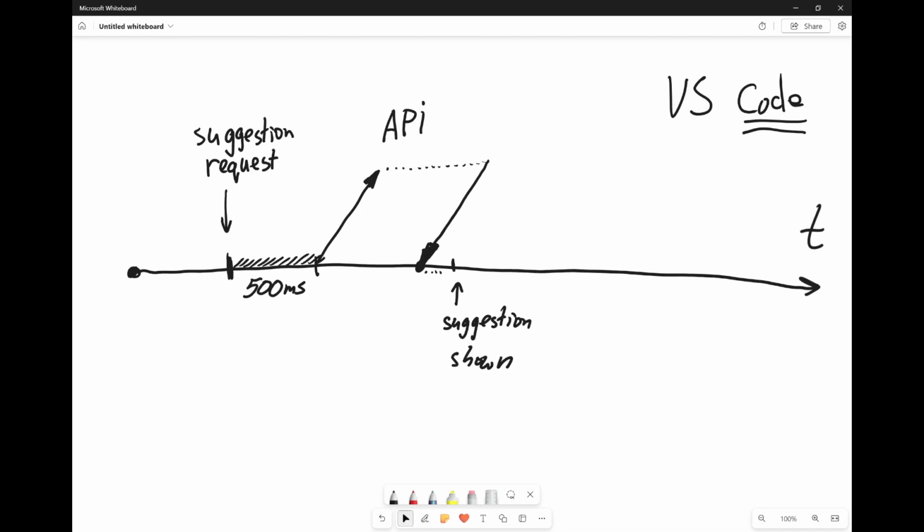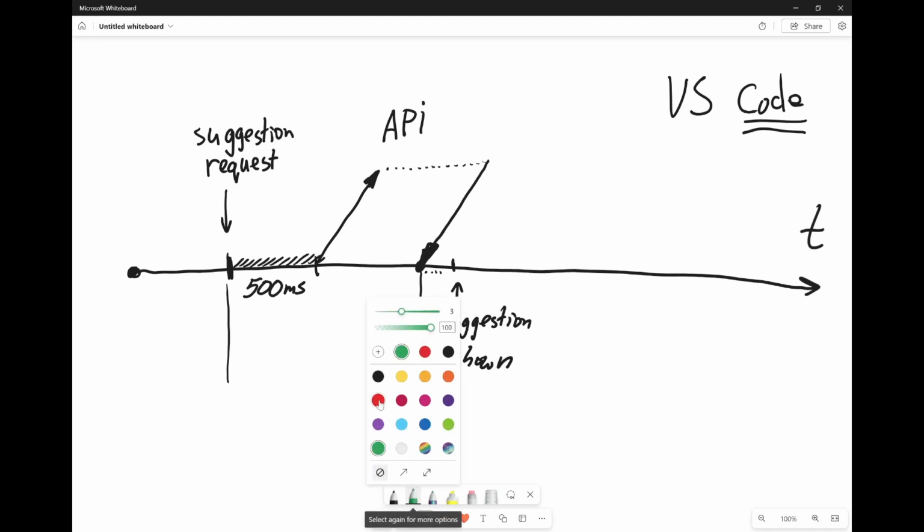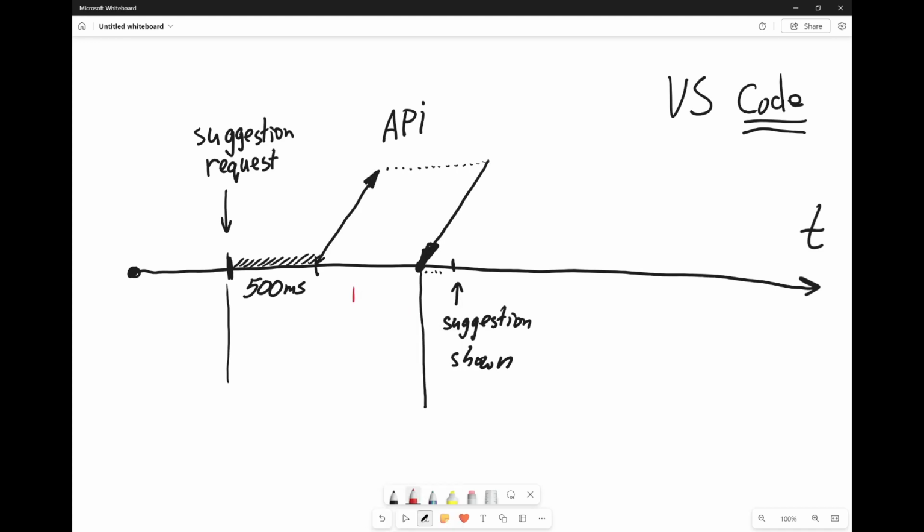If for any reason during this timeline something happens and VS Code is no more interested in the suggestion, it will send us an event telling that it is cancelled. The most obvious reason for cancellation will be that the user typed something more, so we need to request another suggestion, or the user switched tab and is not interested anymore, whatever. We are not that interested.